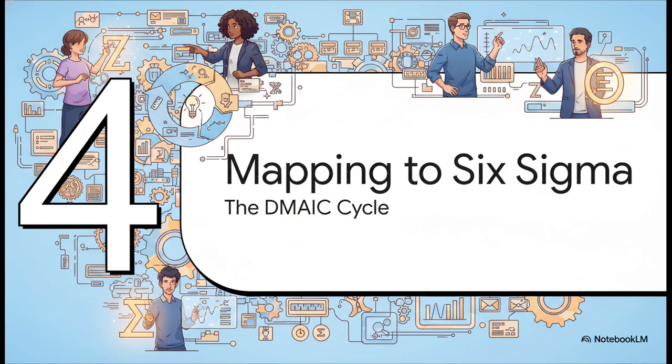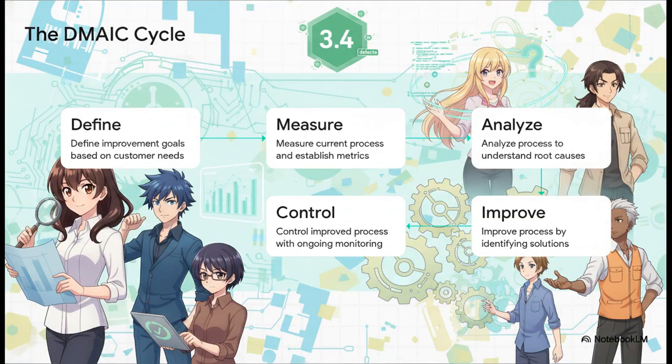Section 4. Mapping to Six Sigma. We have our tools, but they don't operate in a vacuum. Let's see how they map to enterprise-wide frameworks like Six Sigma, QC Story, and the 8D methodology. We all know Six Sigma targets a staggering 3.4 defects per million opportunities, and it runs on the DMAIC cycle: define, measure, analyze, improve, and control.